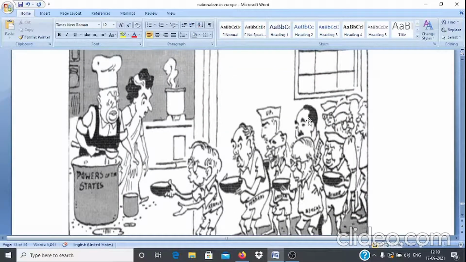In this cartoon, it is shown that different states are in a queue and they are coming to the central government and pleading for more powers. They are demanding more powers.